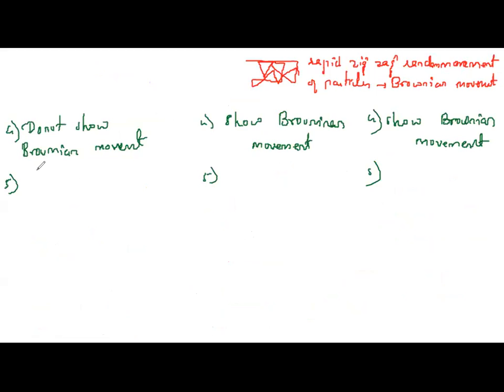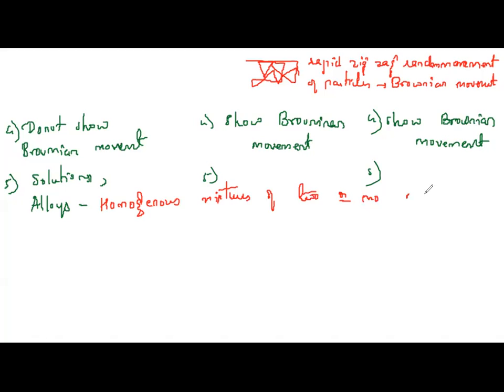Examples for solutions include binary solutions, you can take sugar solution, salt solution. Then we have the best examples as alloys. So what are alloys? I can define alloys as homogeneous mixtures of two or more metals, or metal and non-metal.